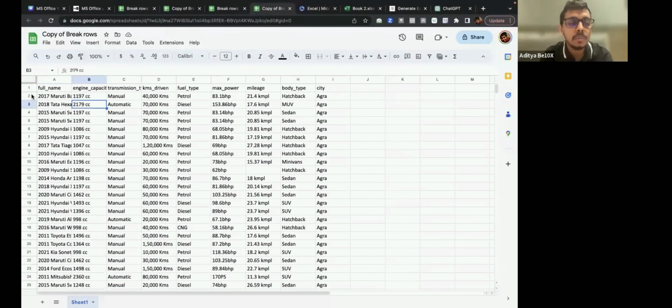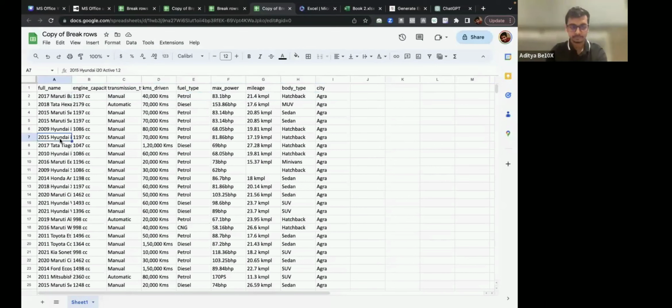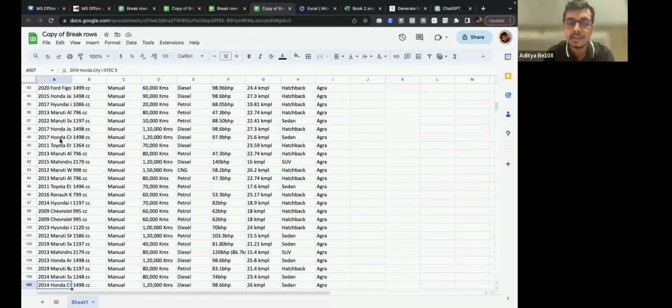Let's say you want to enter a blank row below each row of this Google Sheet. Let's say you have to enter a blank row below every row of this Google Sheet. This Google Sheet has about 106 rows.